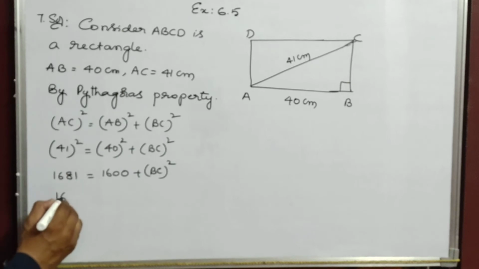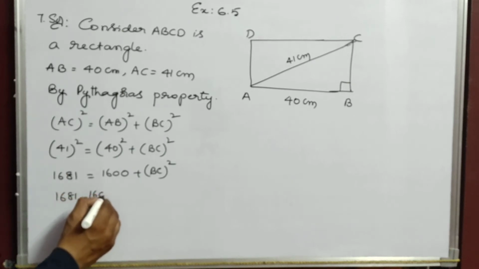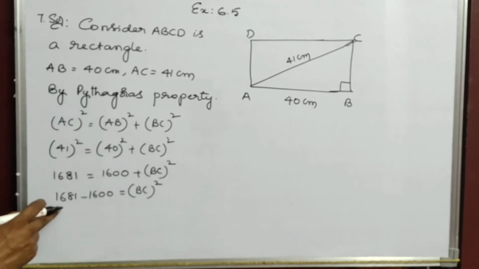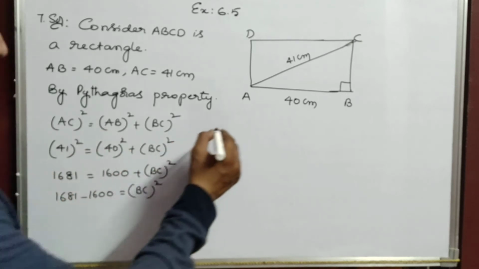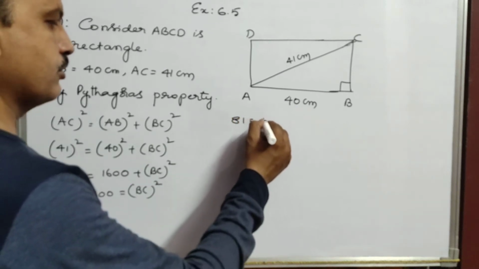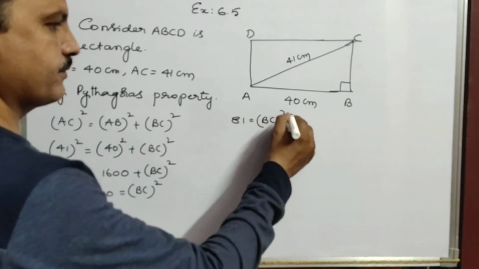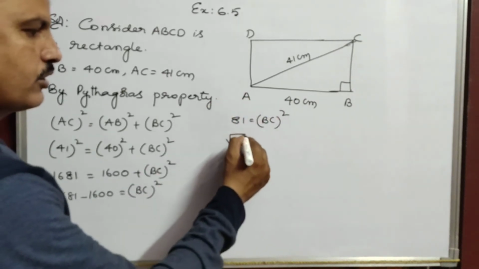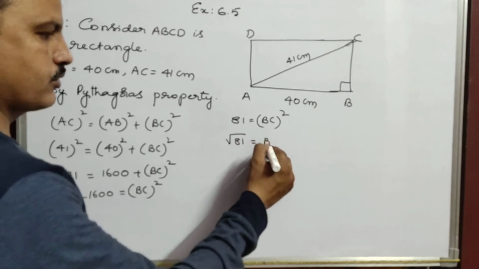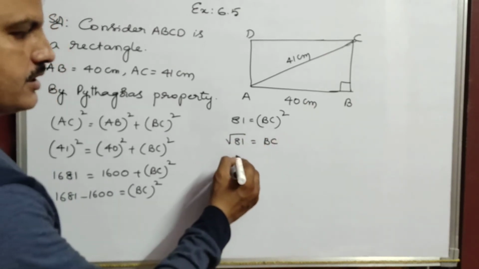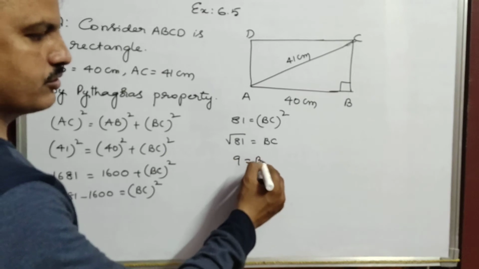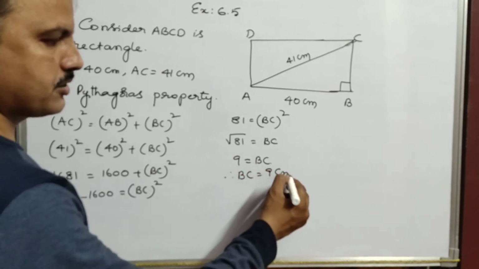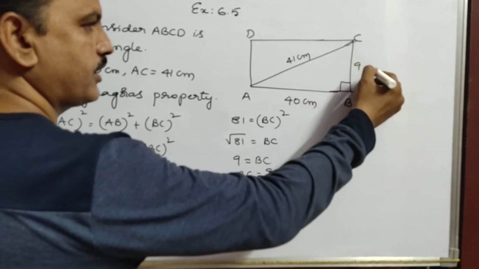So 1681 minus 1600. I hope I did this sum very clearly. 1681 minus 1600 is 81. So 81 equals BC square. As you all know, the square becomes the square root on the other side. So square root of 81 is 9. BC equals 9. Therefore, you got BC as 9 centimeters.